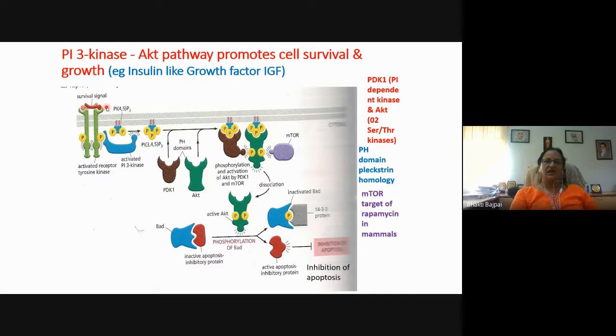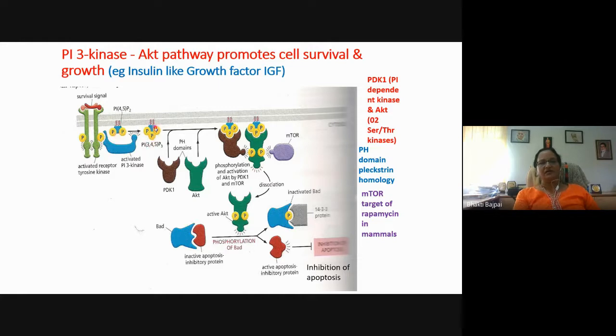For example, here the survival signal is provided by the insulin-like growth factor. So it binds to the receptor, activation of the receptor, activation of the catalytic domain, cross-phosphorylation, which brings about the activation of the PI3 kinase enzyme. Now this PI3 kinase will phosphorylate the PIP2 so that it becomes PIP3.